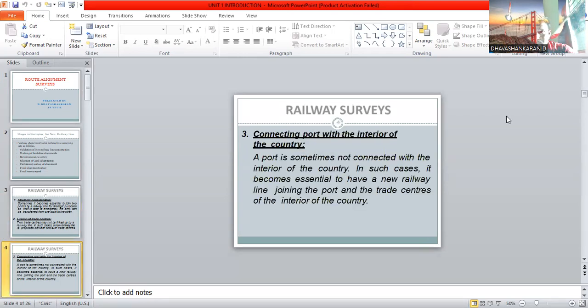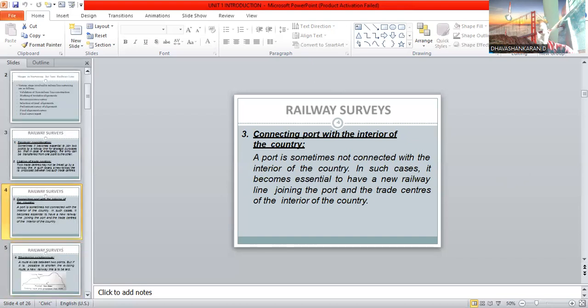Next one is connecting of ports. It means connecting a port with the interior of the country. A port is sometimes not connected with the interior of the country. In such a case, it becomes essential to have a new railway line joining the port and the trade centers of the interior of the country. So this is also included in this topic.